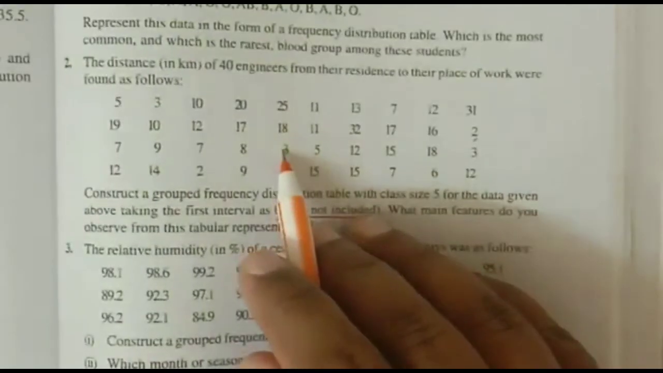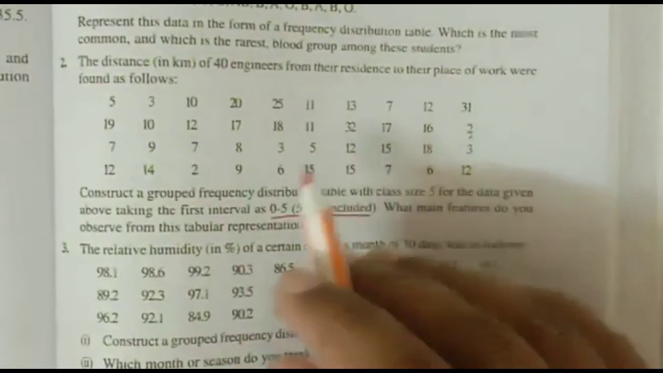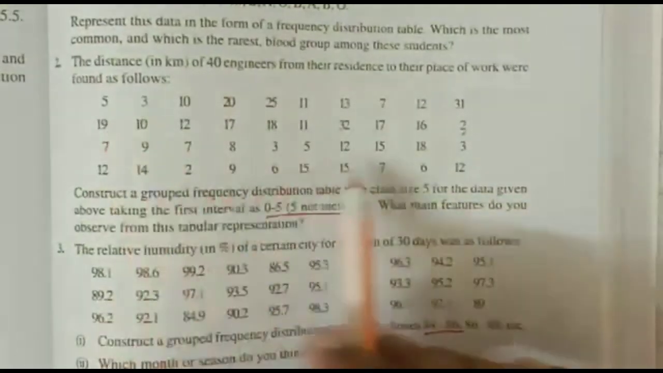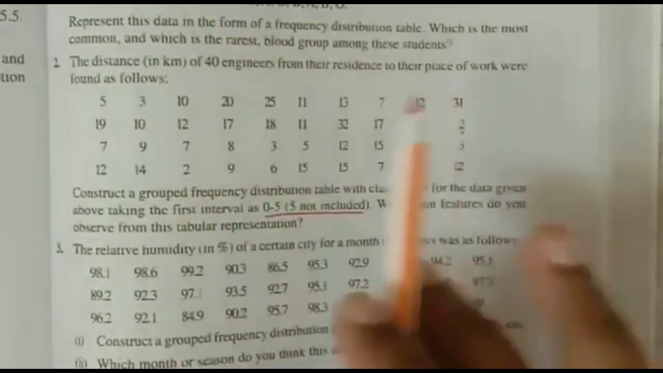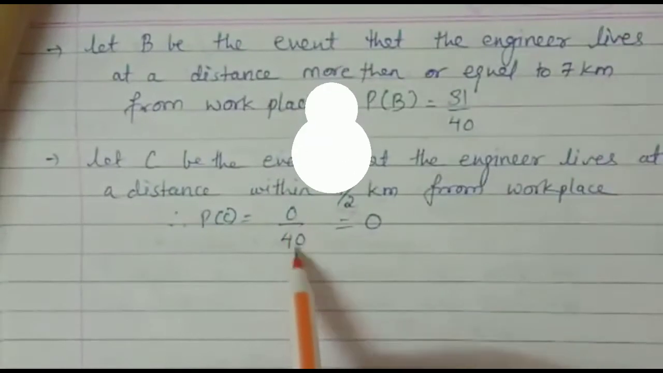And the last one is, what is the probability that the engineer is residing within half a kilometer? You can see it is not even 1 kilometer. So half a kilometer is not possible. And so the answer is 0 by 40.